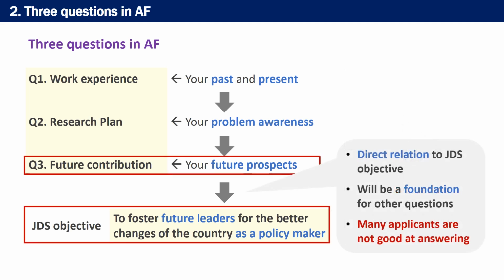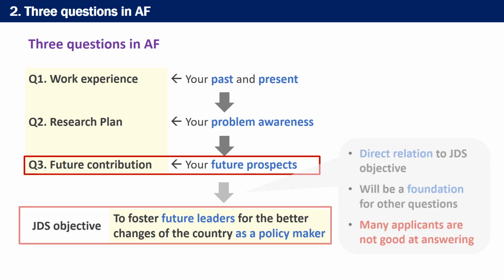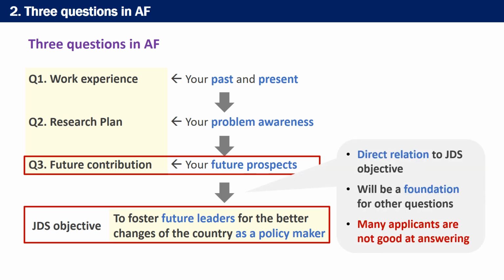Then, which of the 3 questions on the application form should you start with first? There is no specific way to do it, but starting with the third question, future contribution, is one of the ways because it is directly related to the project objective of JDS. So the answer here will be the foundation for all the other questions, and yet this is the question that many applicants are not good at answering.